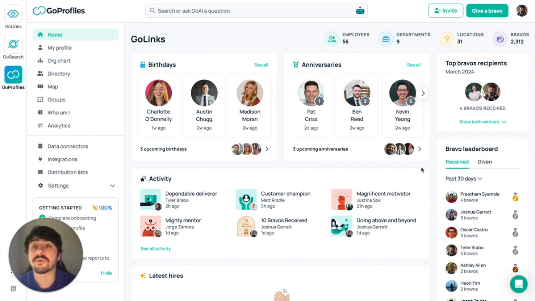And then also it's going to pull from your profile within inside of GoProfiles. So maybe you have a hobby or a specific skill set that you want to have listed on your profile. People can then search for that and ask that within inside of GoProfiles.